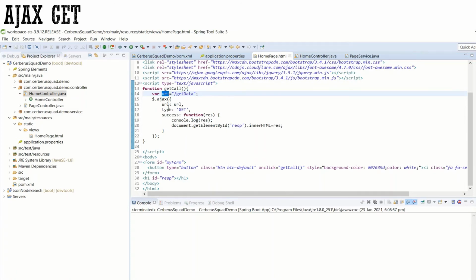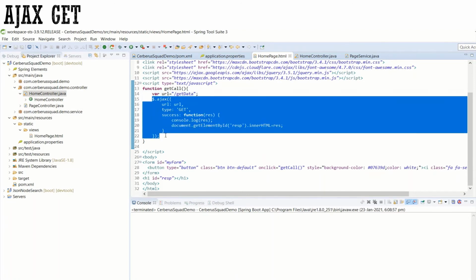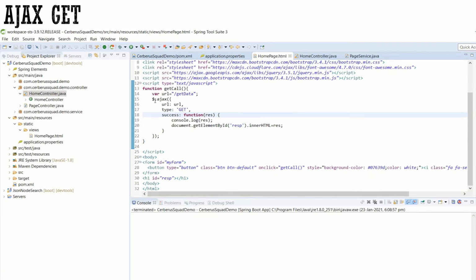Now let me go to the Ajax call here. This is basically the Ajax get. Only these six to seven lines are there for the Ajax call. Let me explain each term. URL is the URL that we need to call. The type is GET, it is a get request. Now on success of this call, we print the response in the console.